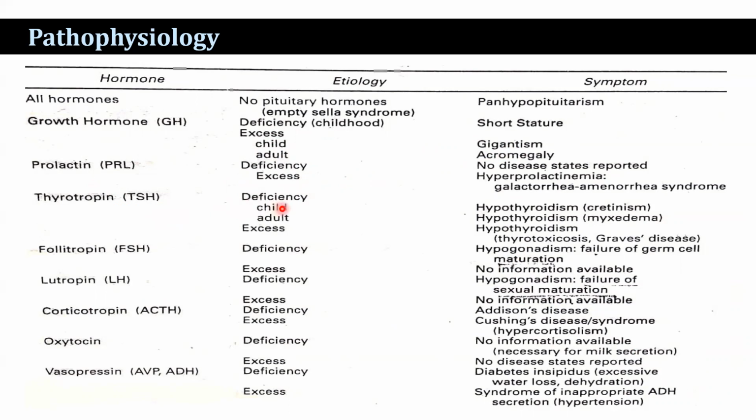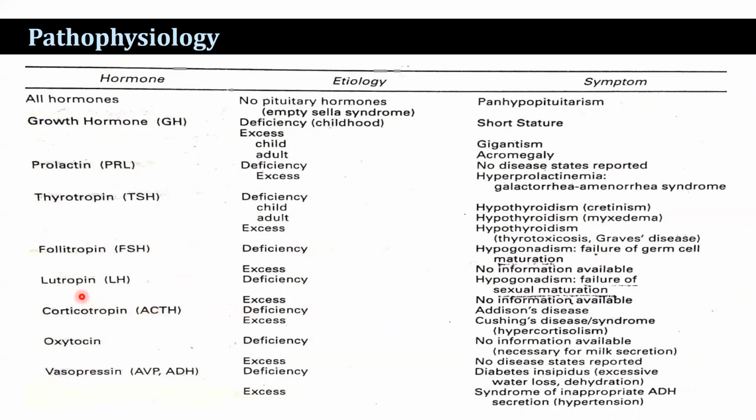Whereas thyrotropin deficiency in the case of a child is known as cretinism, and in the case of an adult, it is known as myxedema. And the excess secretion of thyrotropin is known as thyrotoxicosis or Graves' disease. Whereas for follicle stimulating hormone, that is folliotropin, the deficiency is known as hypogonadism, and in that case, failure of germ cell maturation occurs.